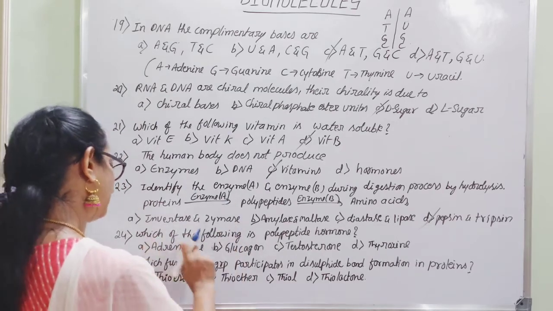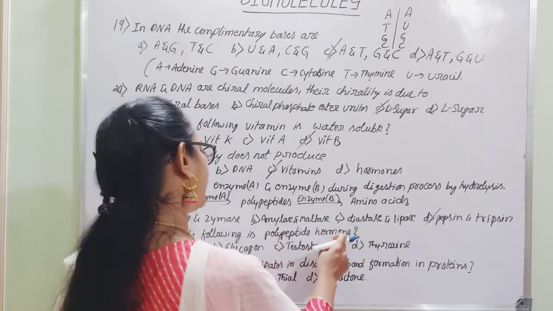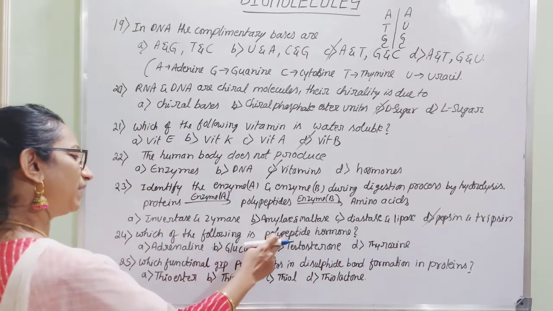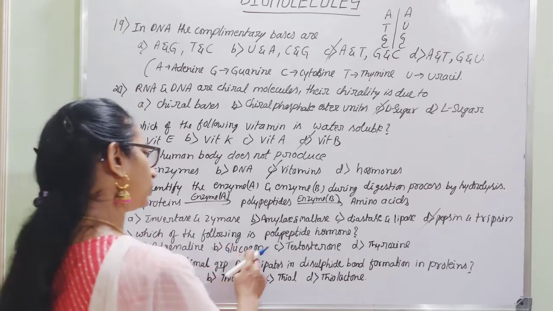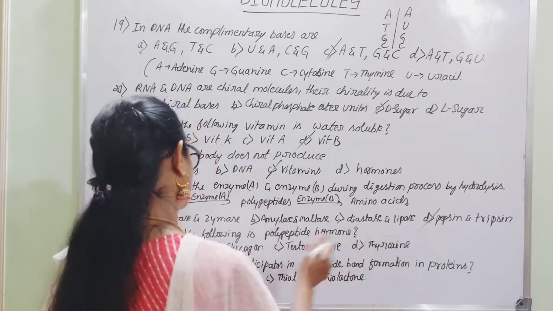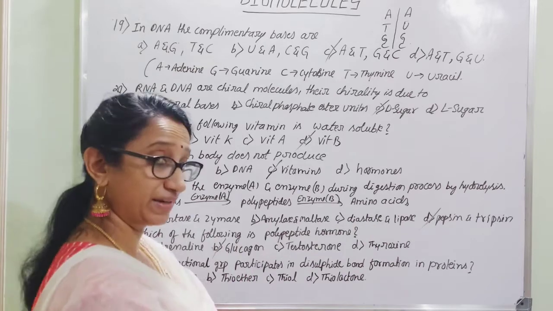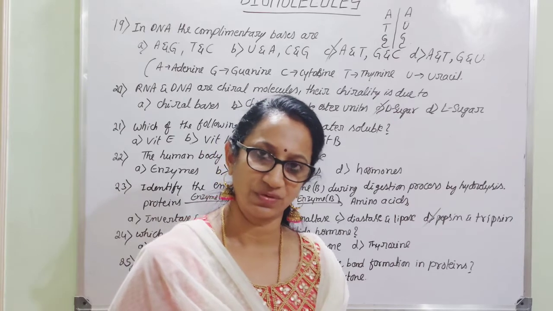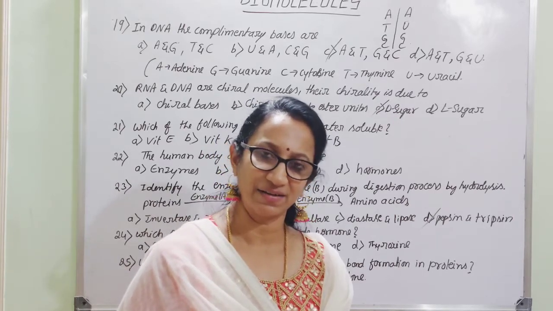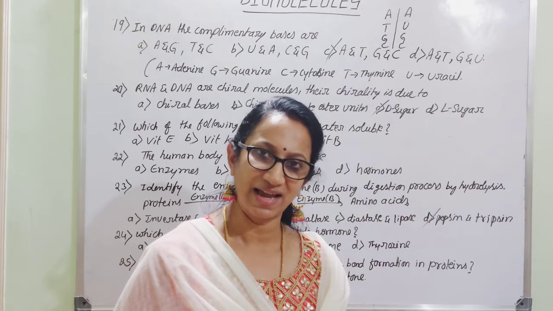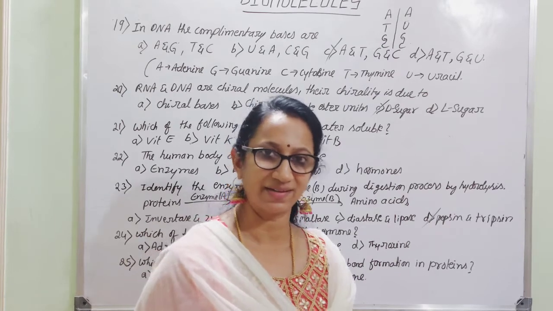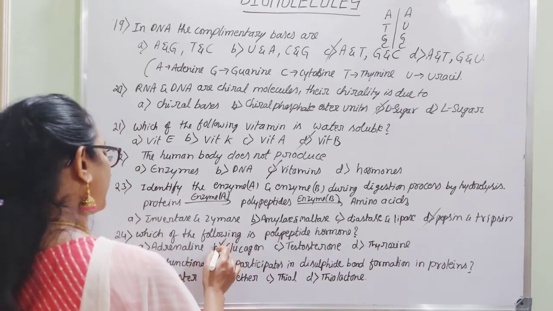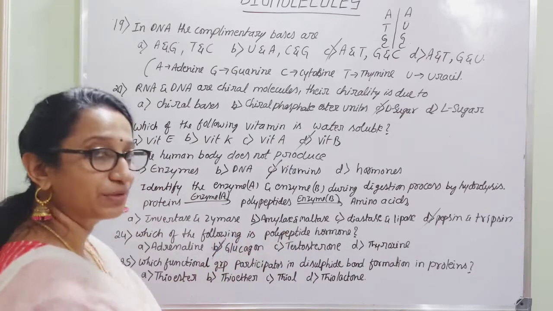Then, next question. Which of the following is a polypeptide hormone? Adrenaline, glucagon, testosterone, thyroxine. It is glucagon, which is a polypeptide having 29 amino acid units. Got it? It is secreted in our pancreas, from the alpha cells of the Islets of Langerhans present in the pancreas. So, it is a polypeptide which contains about 29 amino acid units.